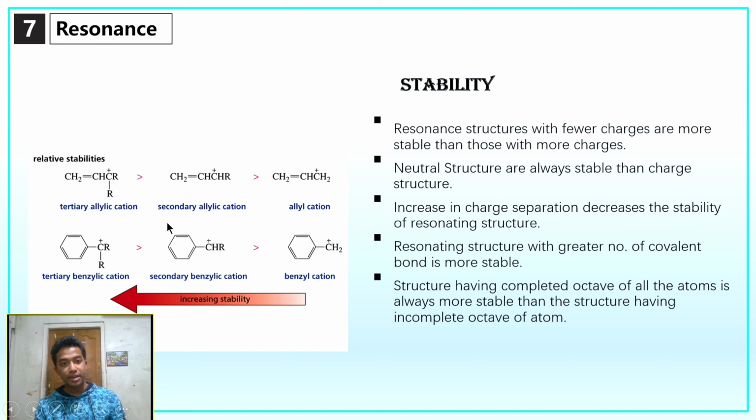As we know, a tertiary allylic cation will have more resonating structures. For that, it will be more stable. Then comes the secondary allylic cation, and then the allyl cation. We can also see that the tertiary benzylic cation is more stable than the secondary benzylic cation, and the secondary benzylic cation is more stable than the benzyl cation.